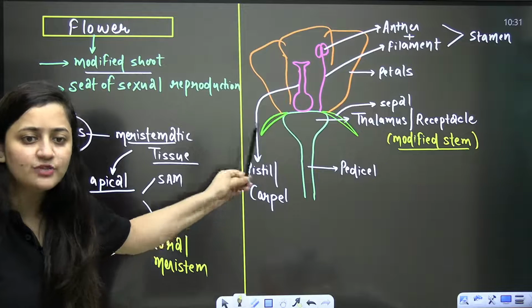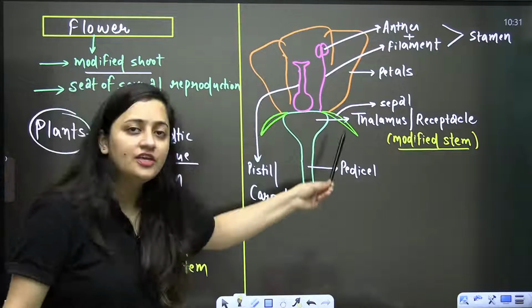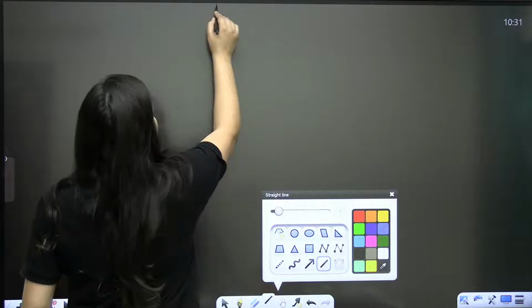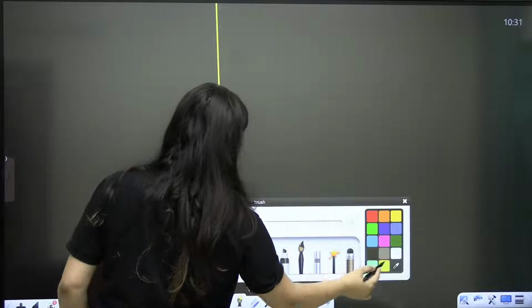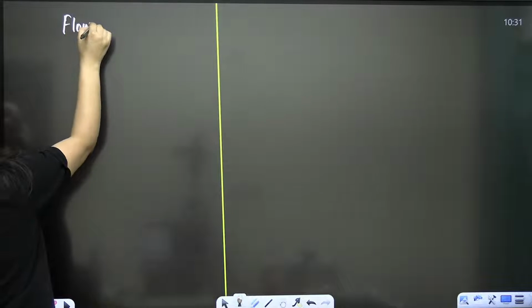Now we have to see which one is essential, which one is non-essential, and how are they useful? This is what we are going to discuss next. Done? Let's start it. See, in the case of flower, because it is a modified shoot.